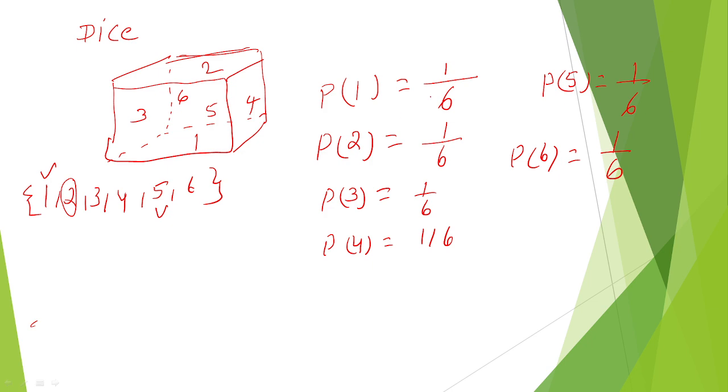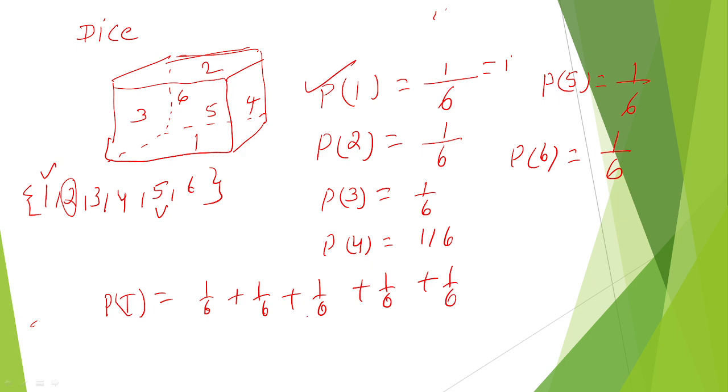So here, 1 by 6 means approximately 16% chance is there to get the outcome before completion of the experiment. So if we go for the total probability, P total equals 1 by 6 plus 1 by 6 plus 1 by 6 plus 1 by 6 plus 1 by 6 plus 1 by 6, which is 6 by 6, equal to 1.